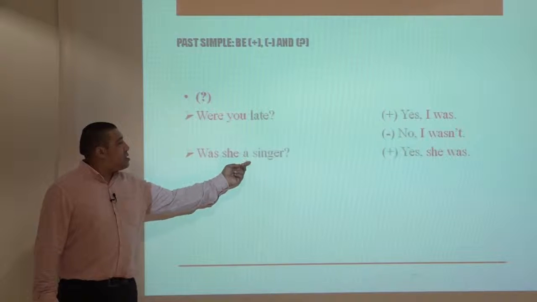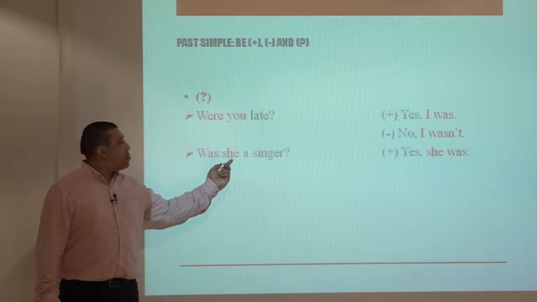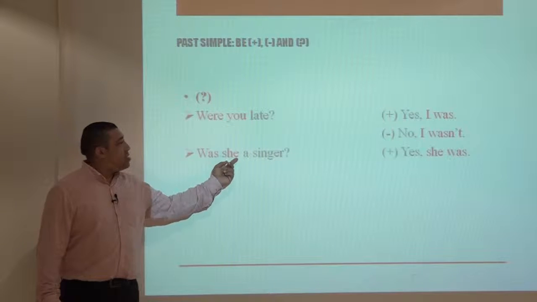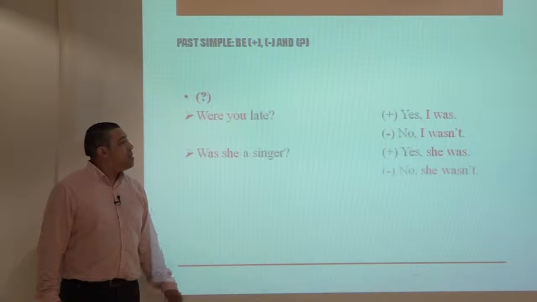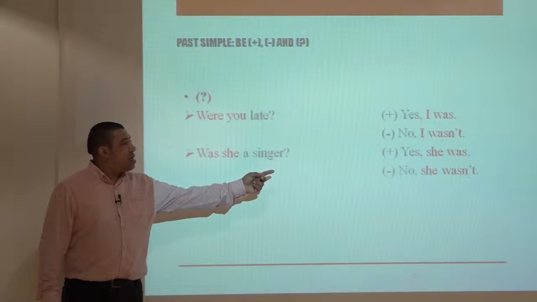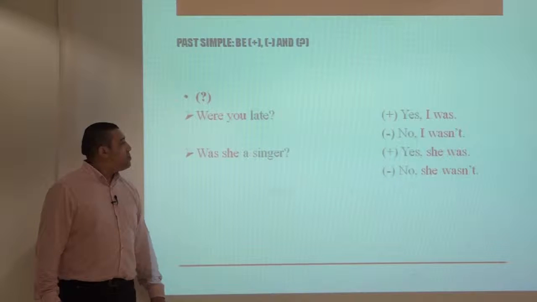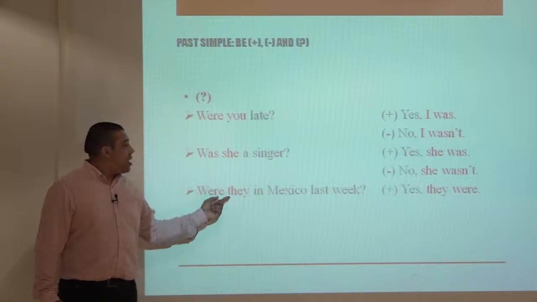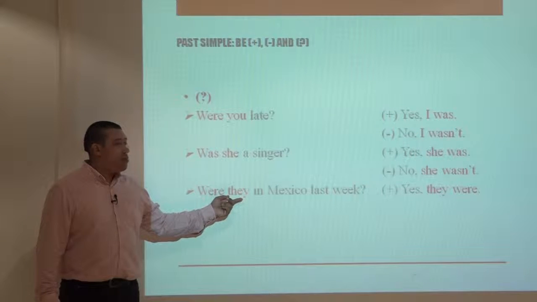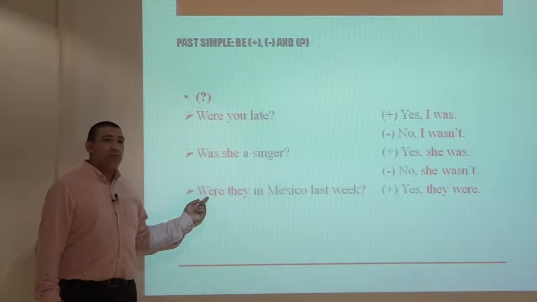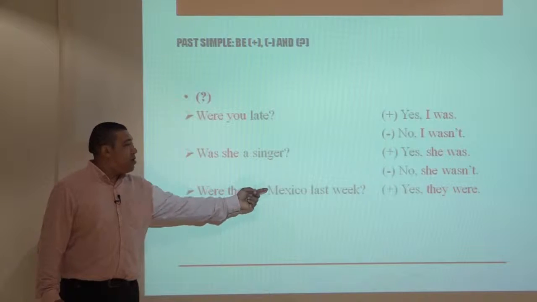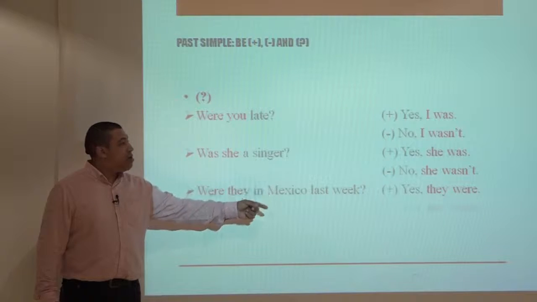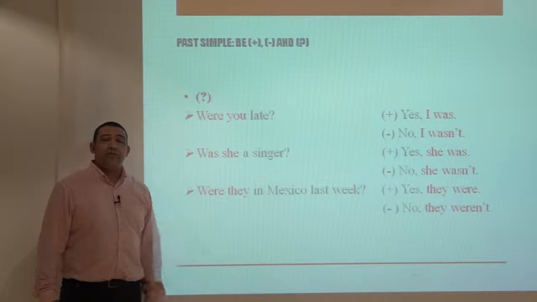Was she a singer? As we have she as personal pronoun here, we always use was. Was she a singer? Yes, she was. Or if the answer is negative, we say no, she wasn't. Were they in Mexico last week? As we have they as personal pronoun here, plural, we always use were. If the answer is positive, we say yes, they were, or no, they weren't, if the answer is negative.